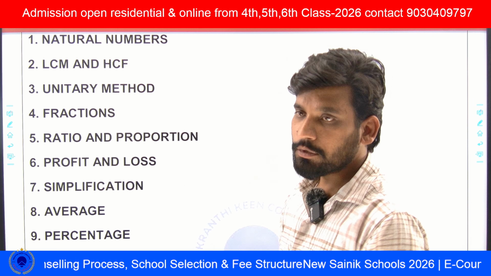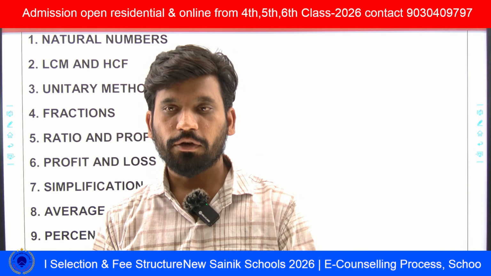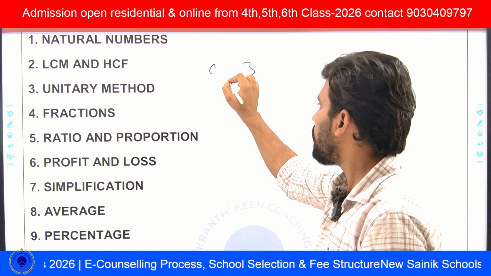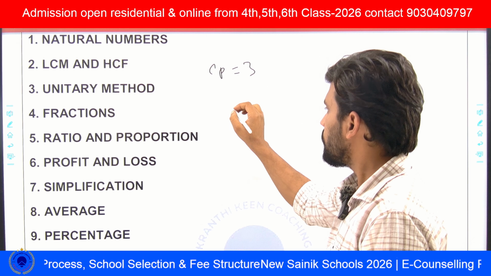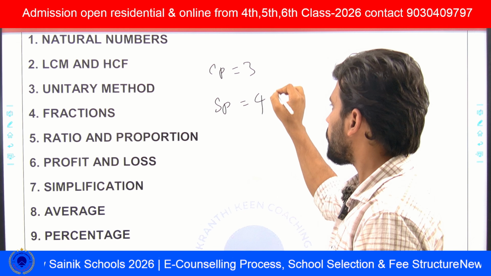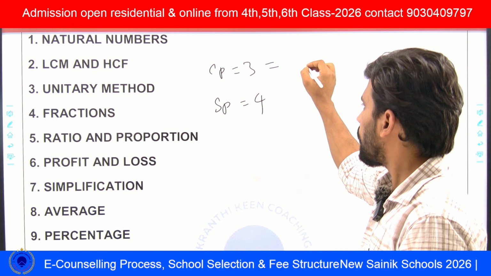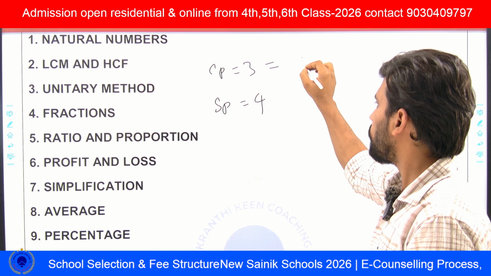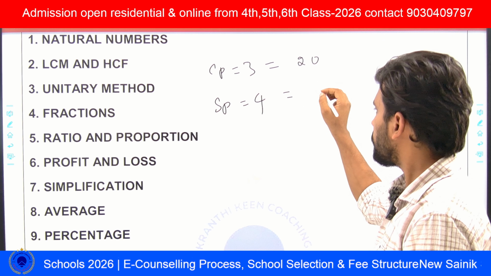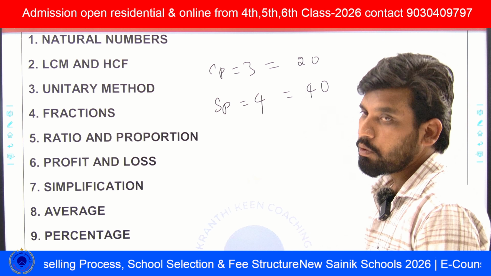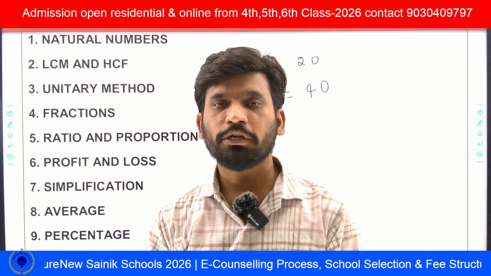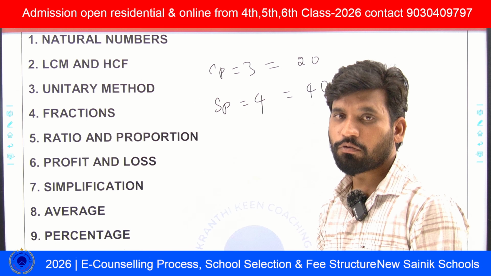see, the same number of articles. If SP of 3 articles is the same, and CP of 3 articles and SP of 4 articles. CP of 3 articles is what? Let's suppose 20 rupees, and SP of 4 articles we can take 40 rupees. Now, he will ask what is the loss or profit percentage from this question, means what you have to do.